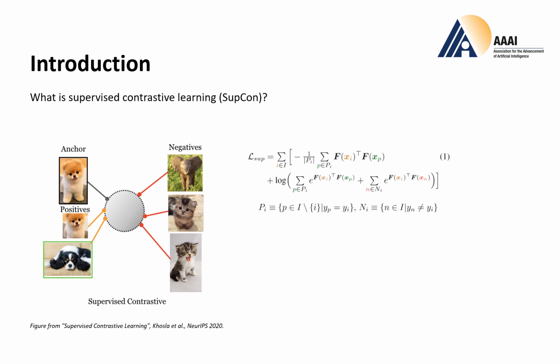First, what is supervised contrastive learning? As I briefly introduced, the idea of supervised contrastive learning, or SupCon, is to make representations from the same class closer together and representations from different classes farther apart. We call the instances that become close positives and the instances that become far apart negatives. The loss function looks quite complicated, but it's just similar to cross-entropy loss that predicts which is the positive sample among the negatives.